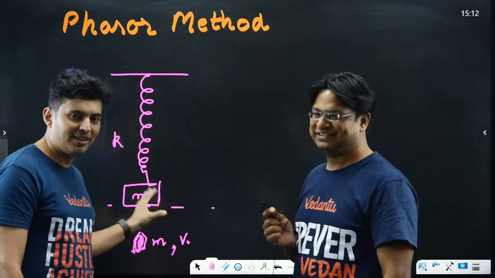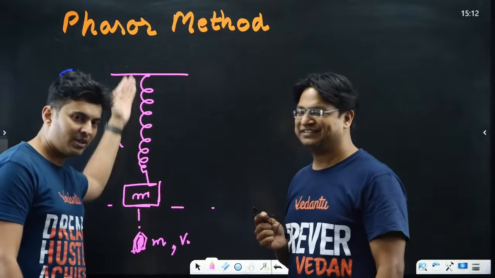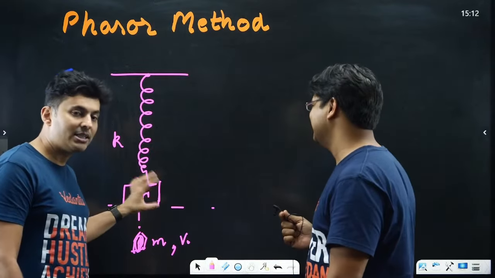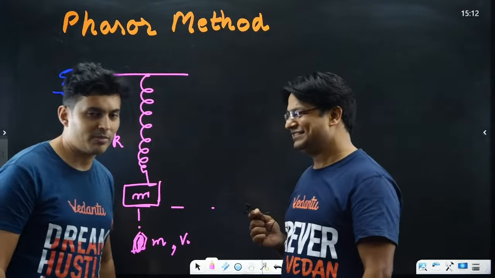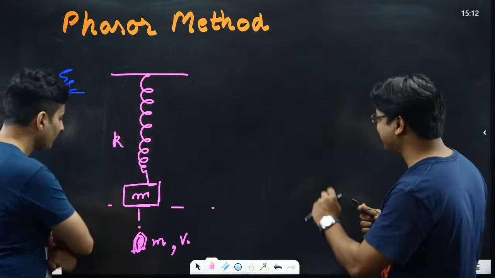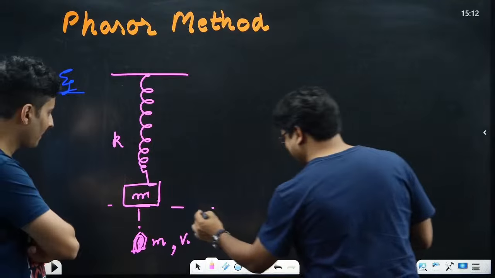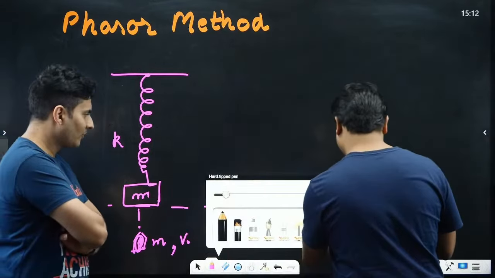So the speed will become V naught by 2 just after the collision, but the spring has not yet changed its elongation or compression at that instant. Okay, let's see what happens next. I'll tell you what the students do, what is expected, and where they commit the mistake.